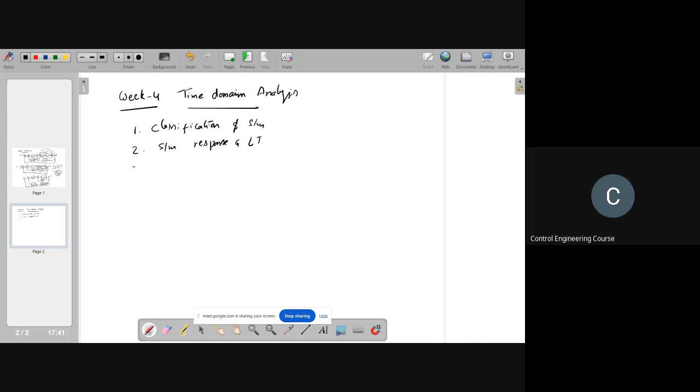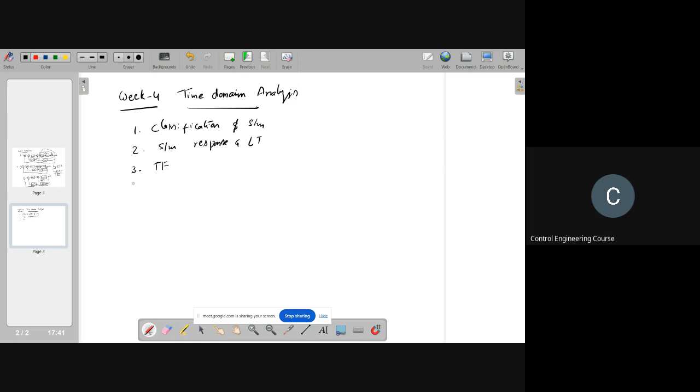Then in week 3, you learn about simplification, the transfer function of a system, what the poles are, how you represent the poles in the S-plane, and then simplifying block diagrams and so on.